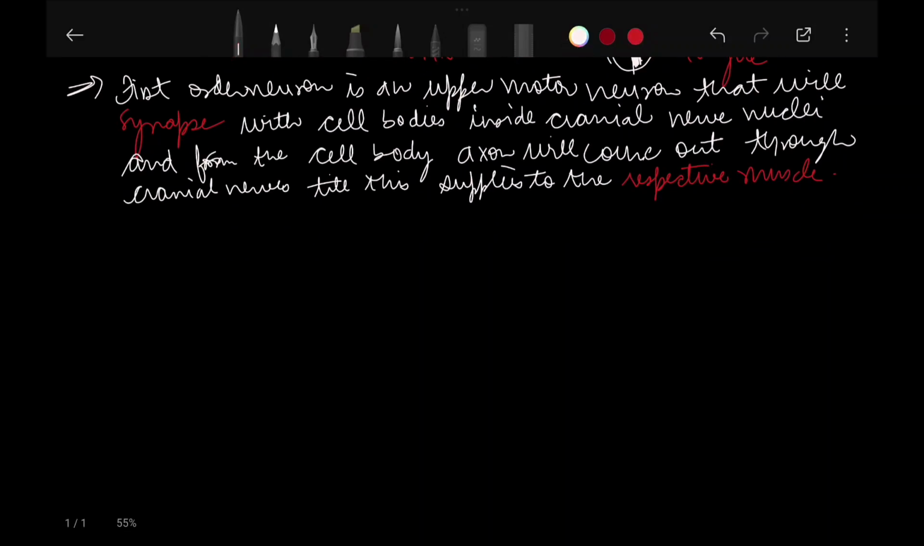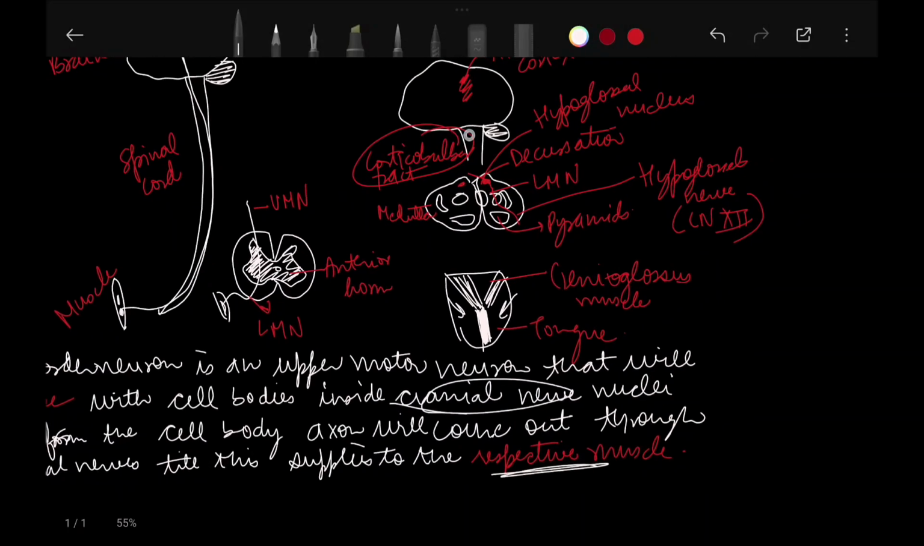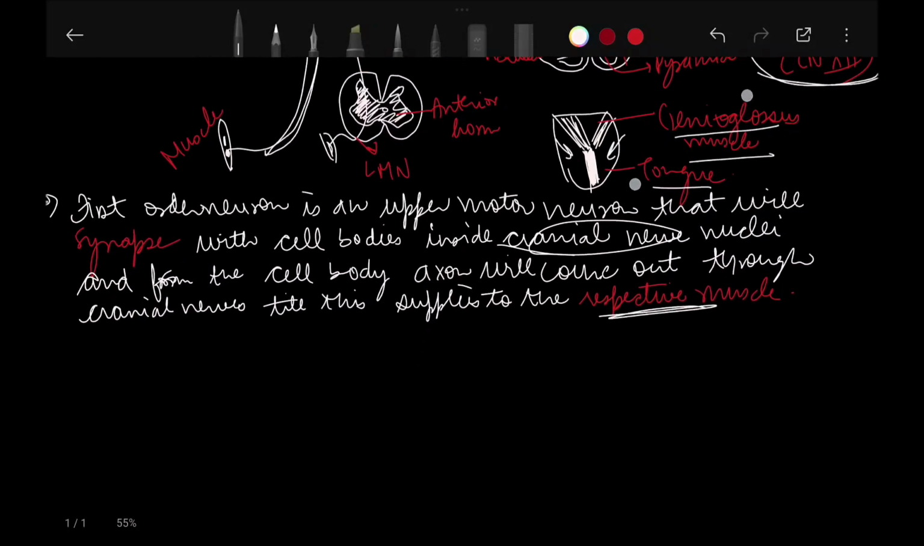So over here the cranial nerves are acting as the lower motor neurons. From the cranial nerve nuclei, the cell body axons go to the respective muscles, as shown above. The upper motor neuron in the corticobulbar tract decussates in the medulla, and after that it continues as the hypoglossal nerve, which is a lower motor neuron, and then it supplies the genioglossus muscle in the tongue.